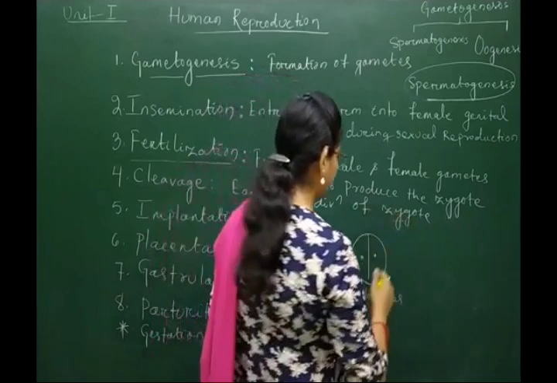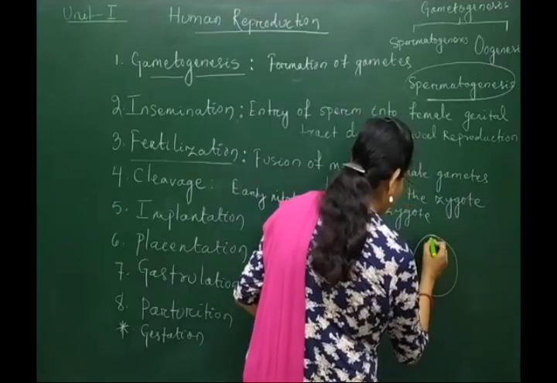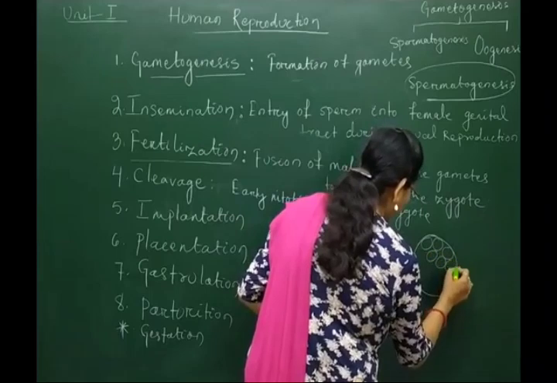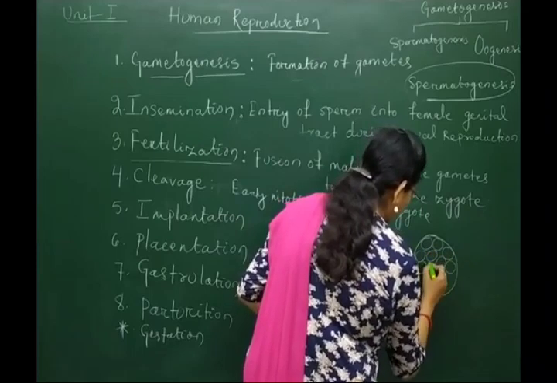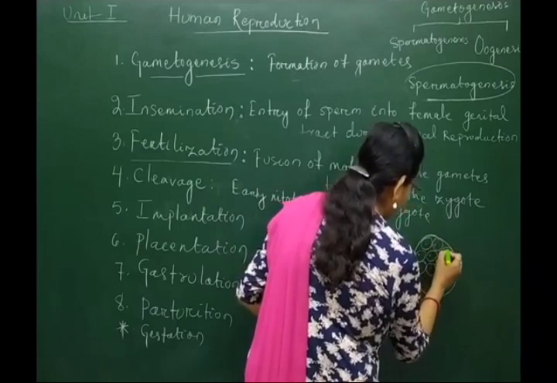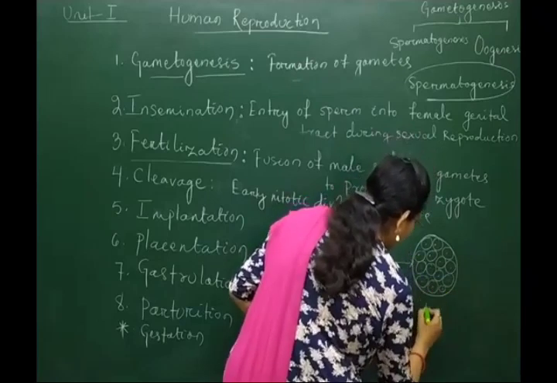During the following stages, they are converted into a number of blastomeres, and that particular stage is called morula.